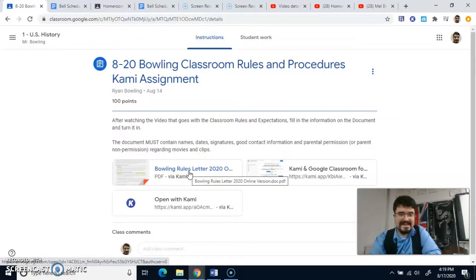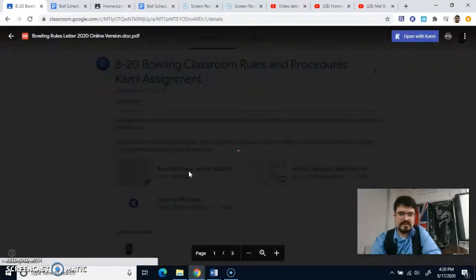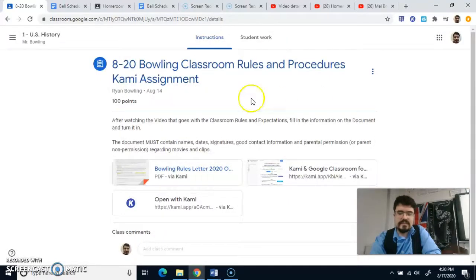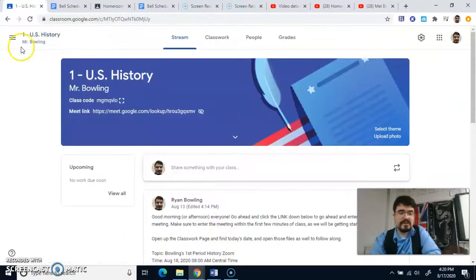Now the PDF is right over here, and you guys can open up this document and take a look at it. This will be for not today, but I believe tomorrow we'll be going over the syllabus. But yeah, this is a basic look at the Google Classroom, and how things are going to be working for my class. If you need to back out of the instructions, go ahead and click right there.